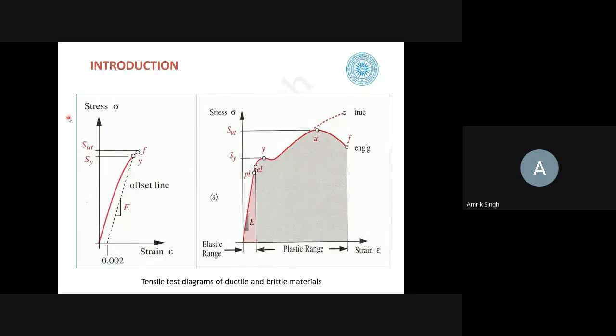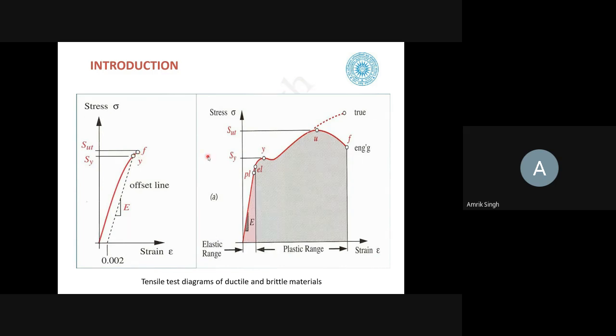Now you see these are the two diagrams. This is for the brittle one and this is for the ductile one. This we have studied in detail so many times. You see the ultimate limit is almost equal to the yield point, so failure starts from here and here the fracture occurs.